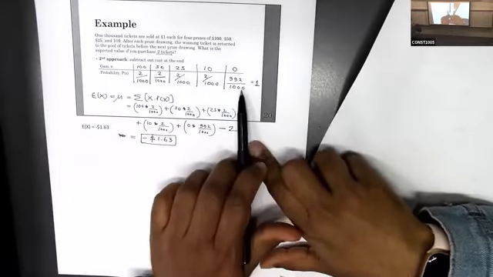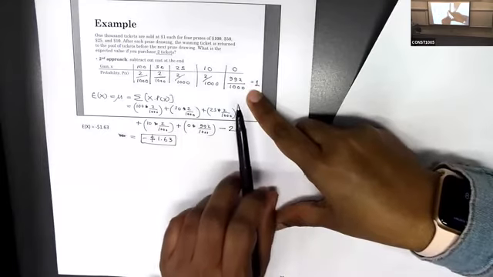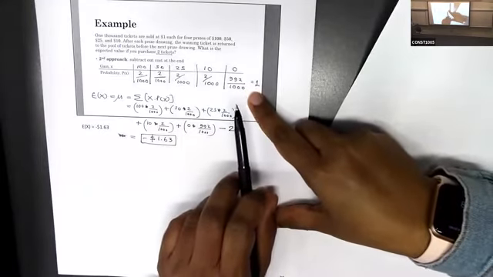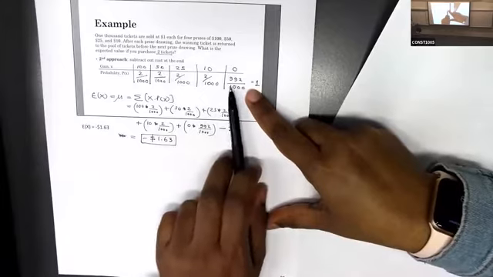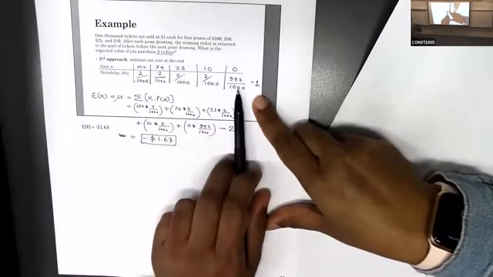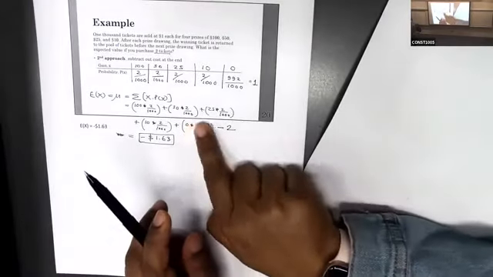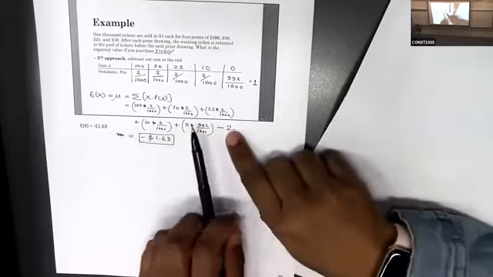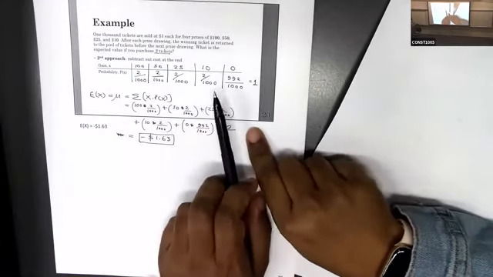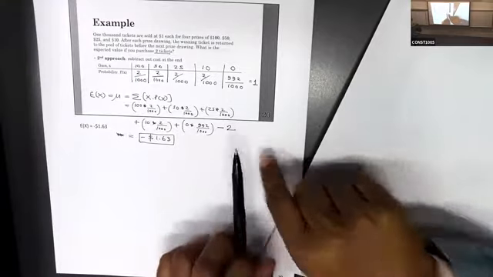If I ask you to draw the probability distribution, then you need this value, because for a probability distribution you have to find everything. But to find the mean, you don't need to think about this part, it's 0. But normally I will ask for the probability distribution also, so you need everything. So finally subtract 2.